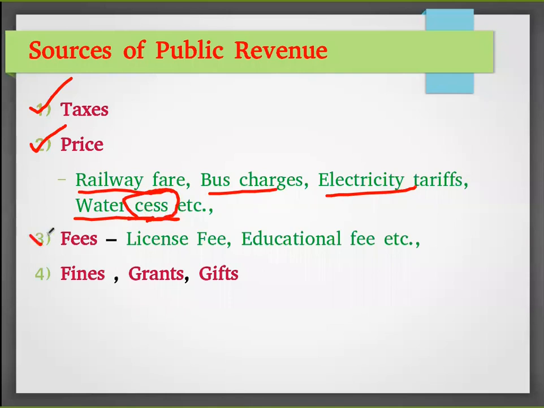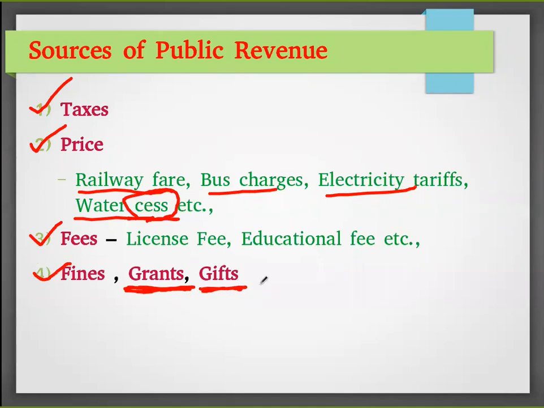Then fees. Fees means like a license fee, educational fee, etc. It is also given to the government. Then fines: for breaking the rules we will pay a fine, that will go to the government. Then grants. Grants from the World Bank or some other countries will go to the income of our country.